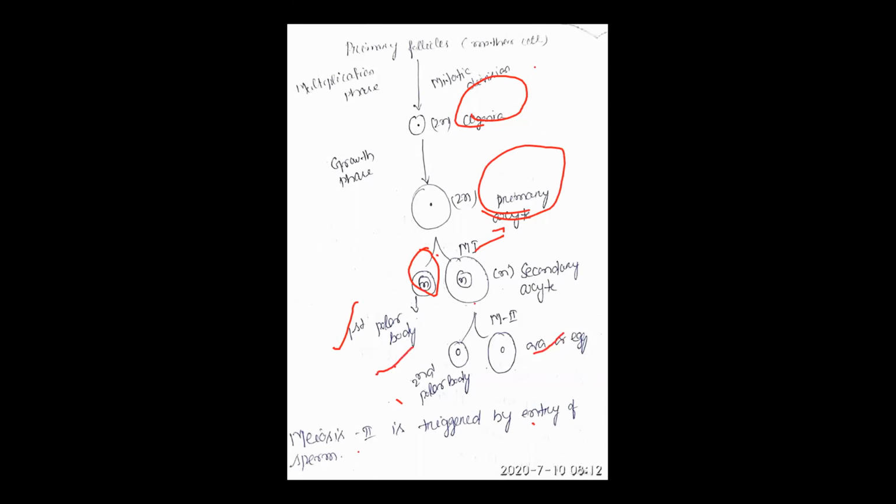So meiosis 2 is triggered by entry of sperm. When the sperm enters the egg, if fertilization happens then the egg is released. If the sperm does not go in, then the secondary oocyte goes out of the maturation cycle. If fertilization happens, then meiosis 2 takes place and the ova or egg comes out. Clear? Yes, ma'am.